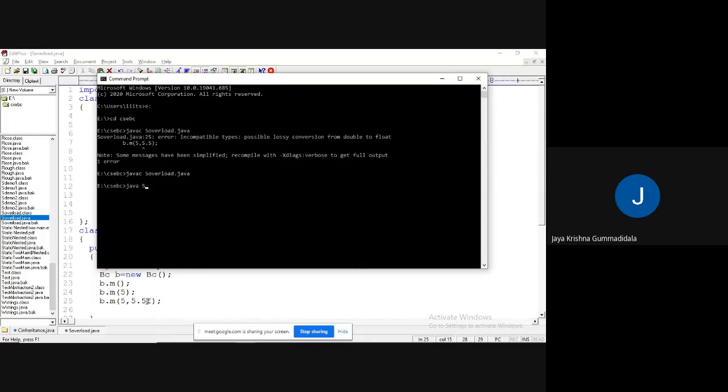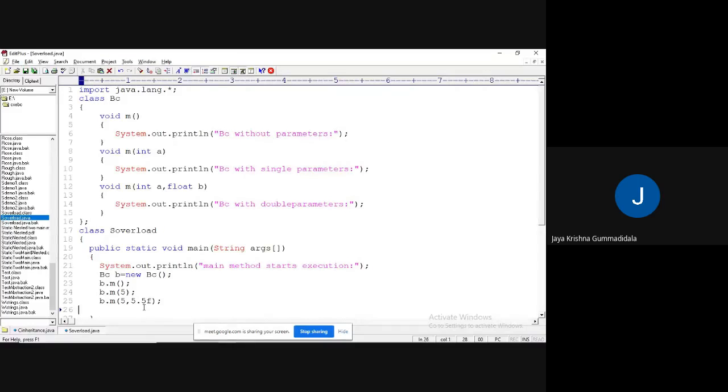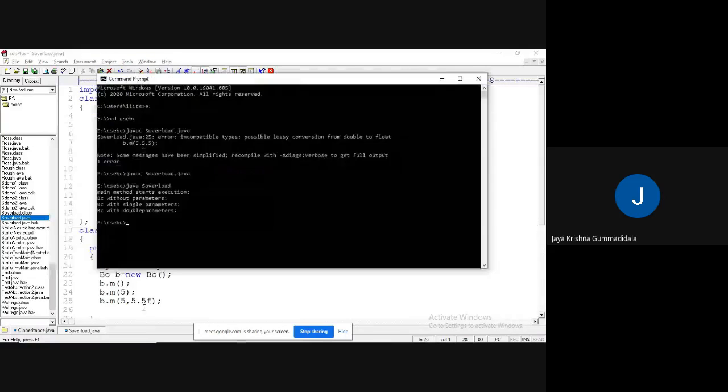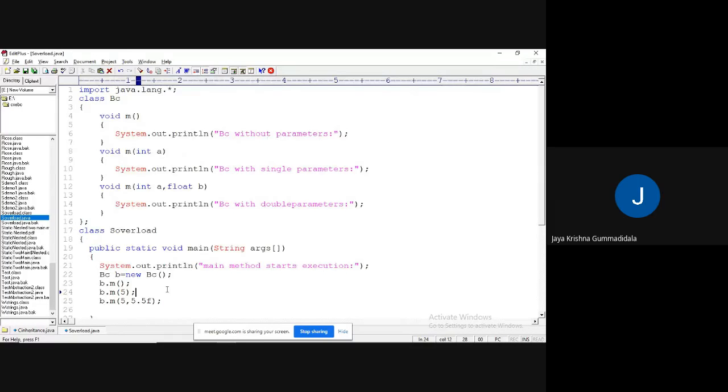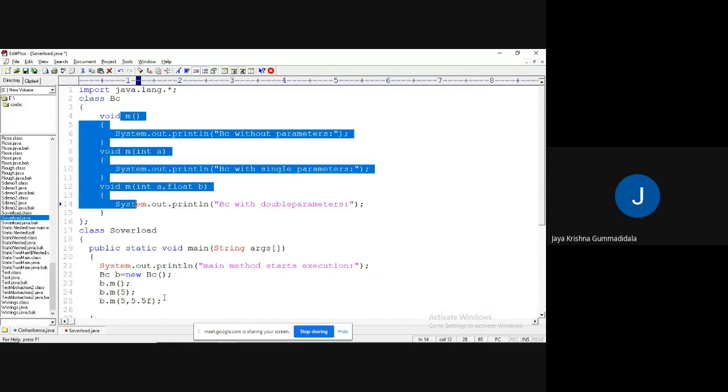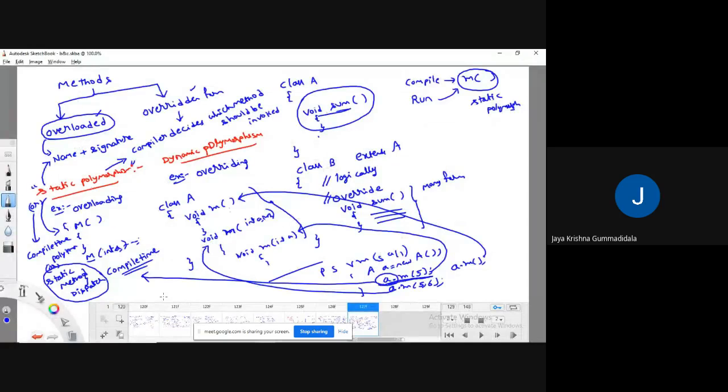Java space as overload. You are getting the answer. Yes. BC with parameters, single parameter, double parameter. So this is the concept of static polymorphism, meaning that during the compilation process, it is going to decide which method it needs to call.